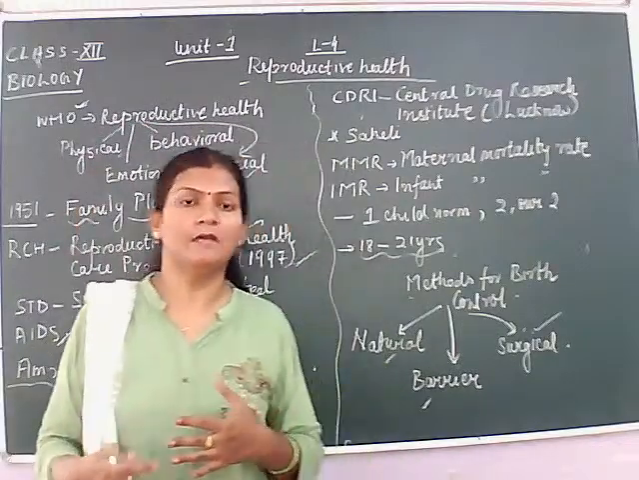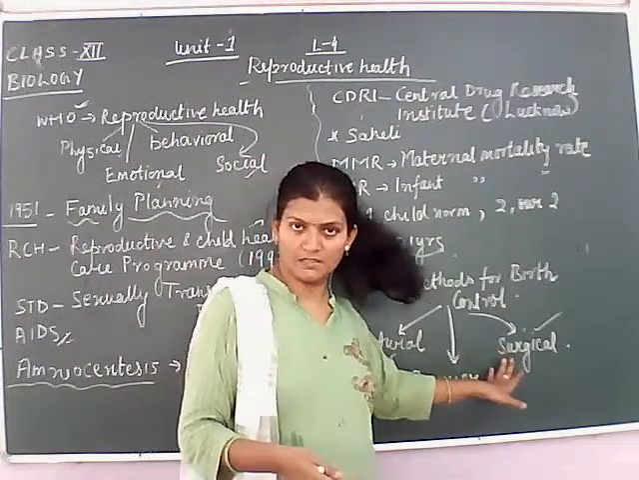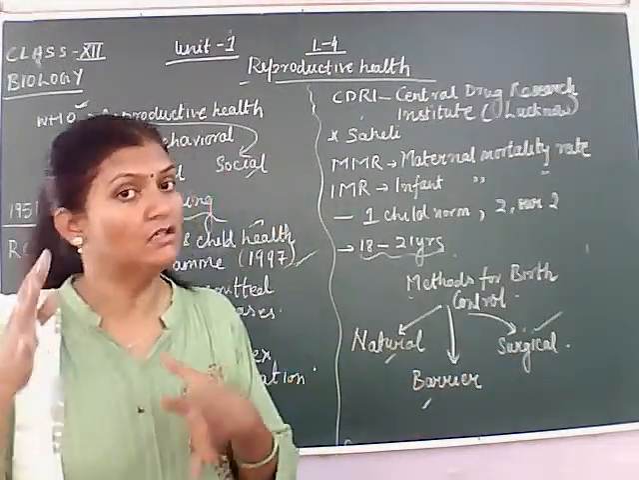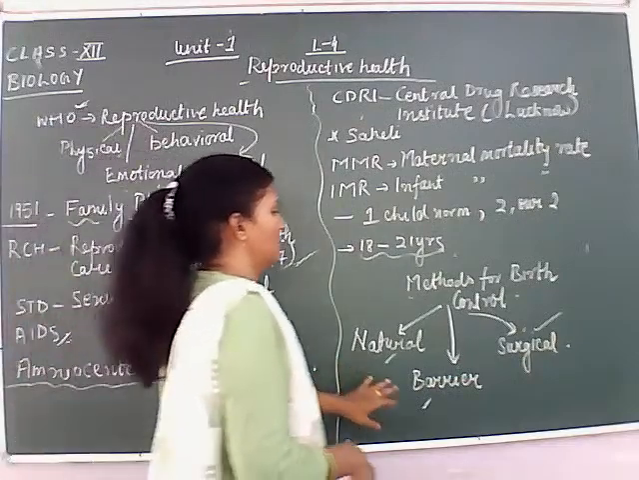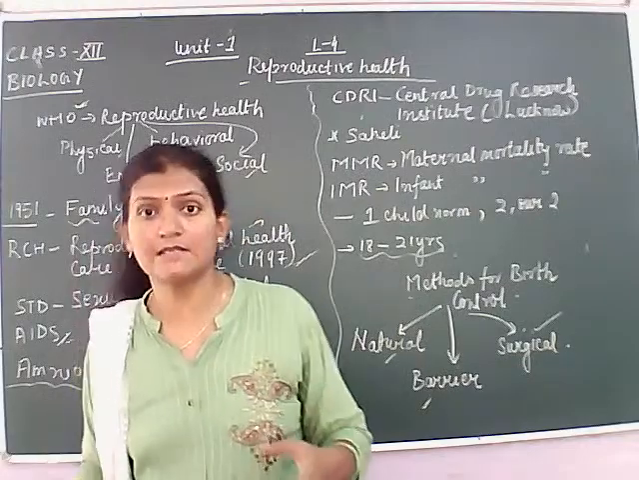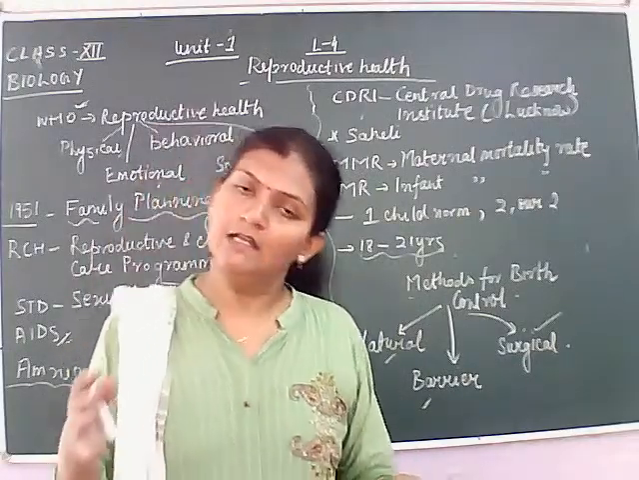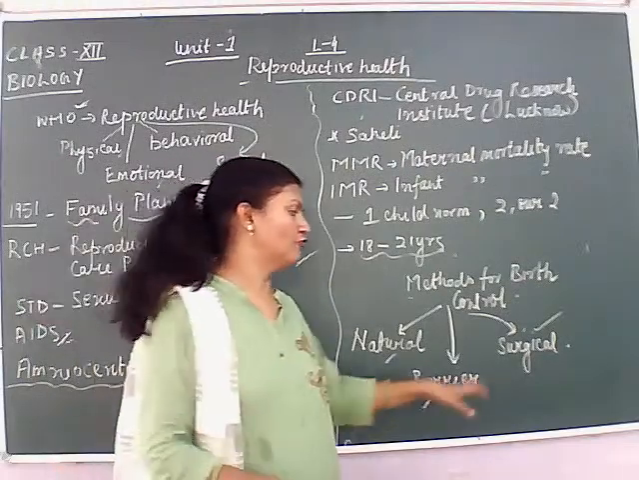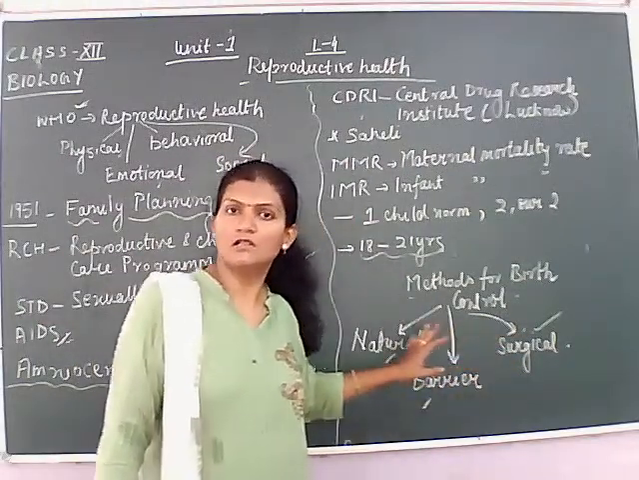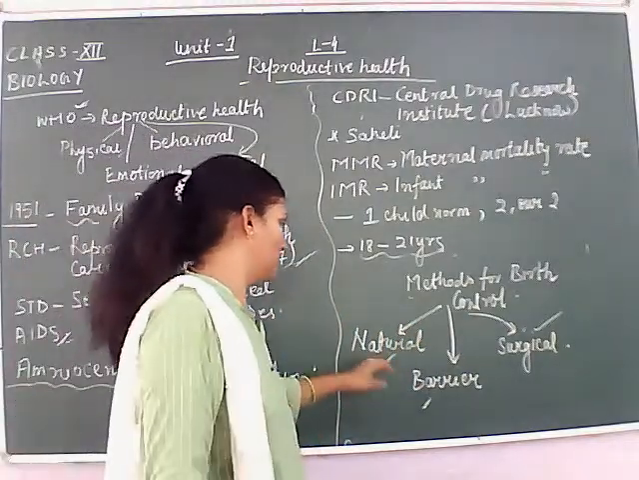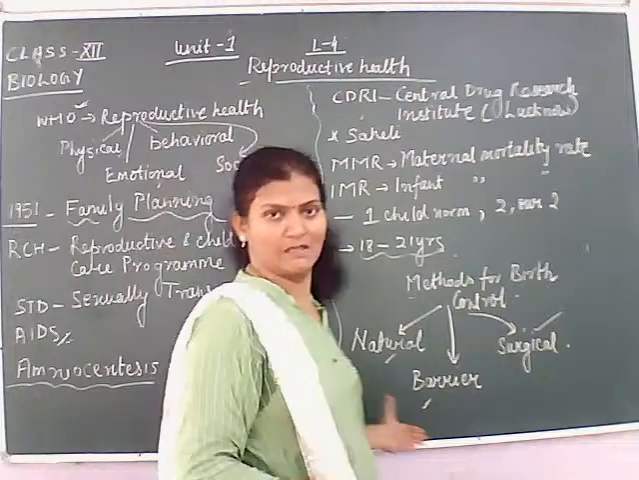But the surgical method is a permanent method, and to reverse a surgical method is very difficult. So the other two are temporary methods, and the surgical method is the permanent method. If the couple decides now we don't want a child, then either the male or the female can go for the surgery. So students, now we'll study about these methods one by one.